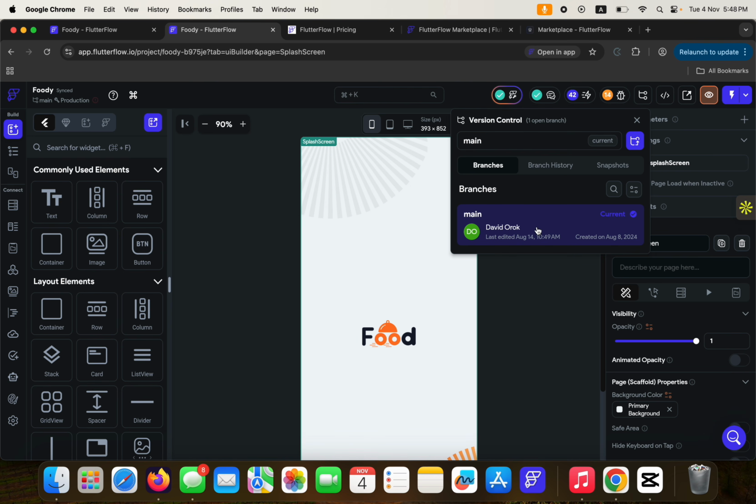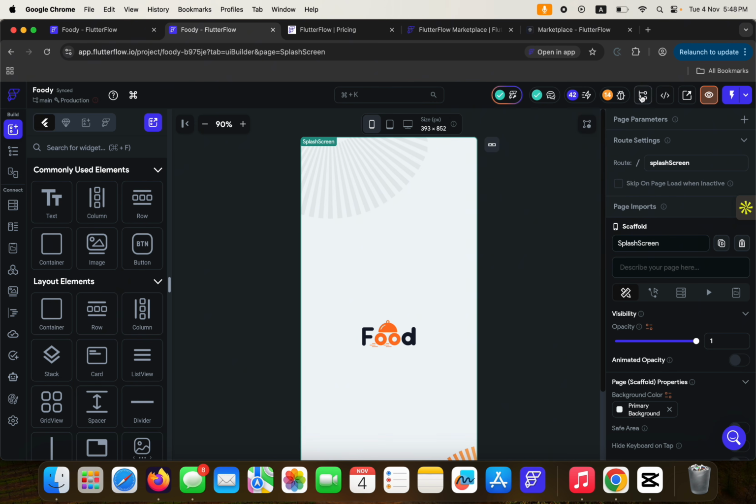Down we have the version control. If you click here, you get to see the different versions of your application. You get to see what version my application is. So when you build an application, you can save that particular version and then return back to it in case something happens. All right, so that's for this.